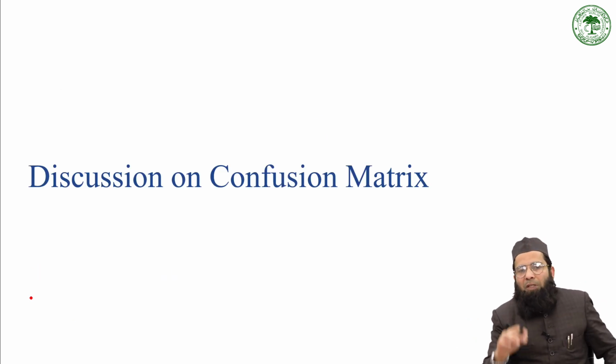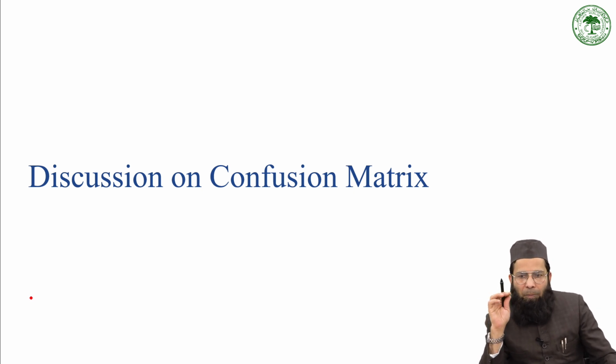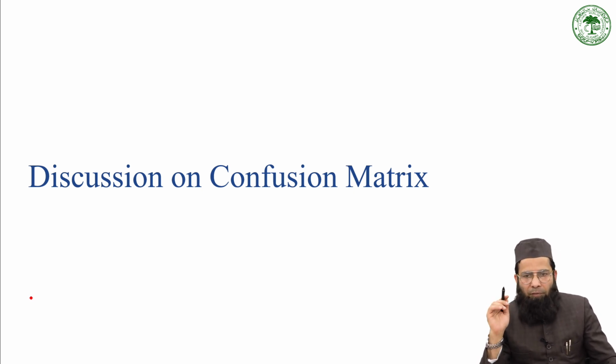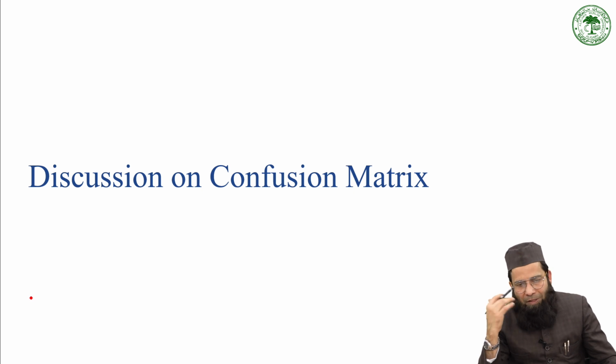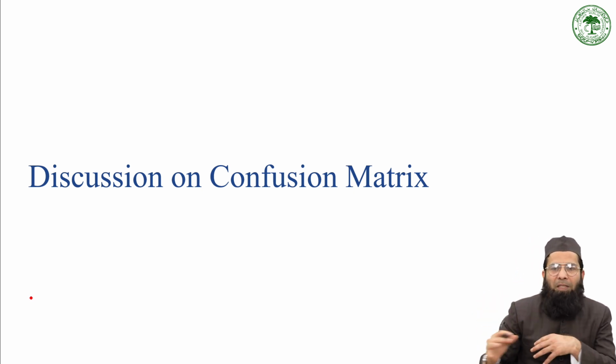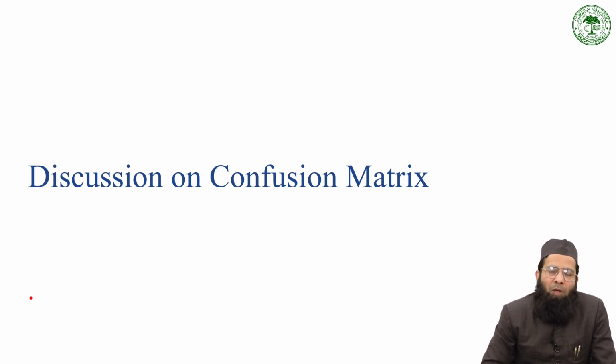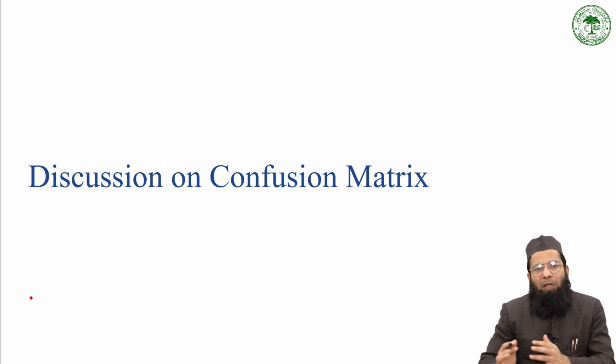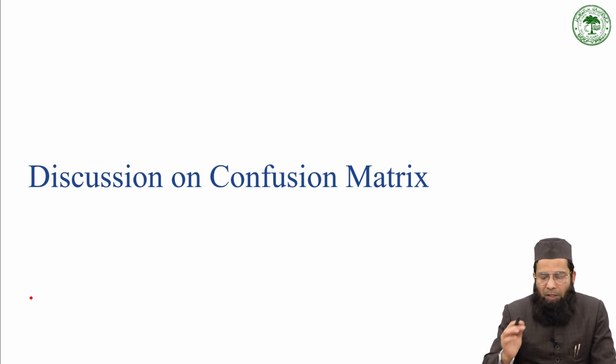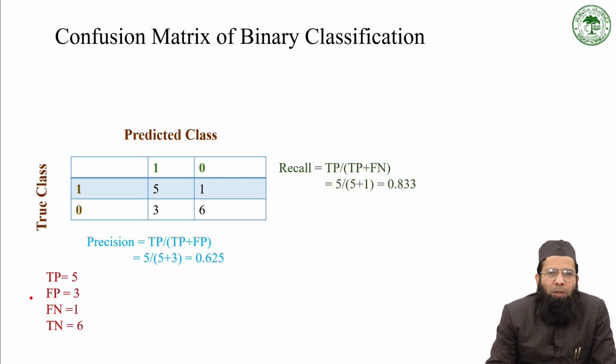Before discussing this project, which is a type of multi-class classification, we will discuss the confusion matrix especially for multi-class classification, because the precision, recall and F1 score are calculated in a somewhat different way there.